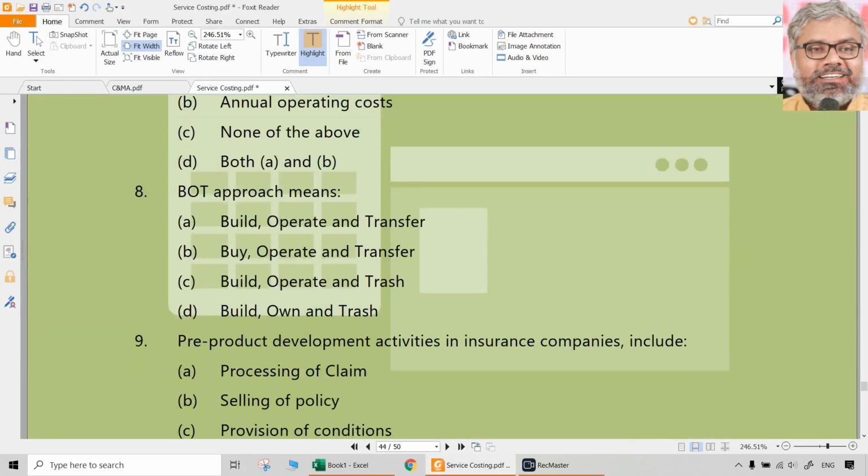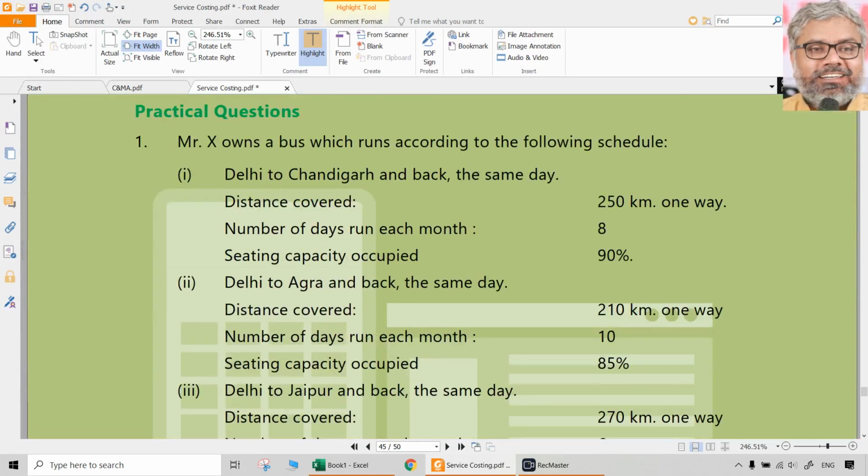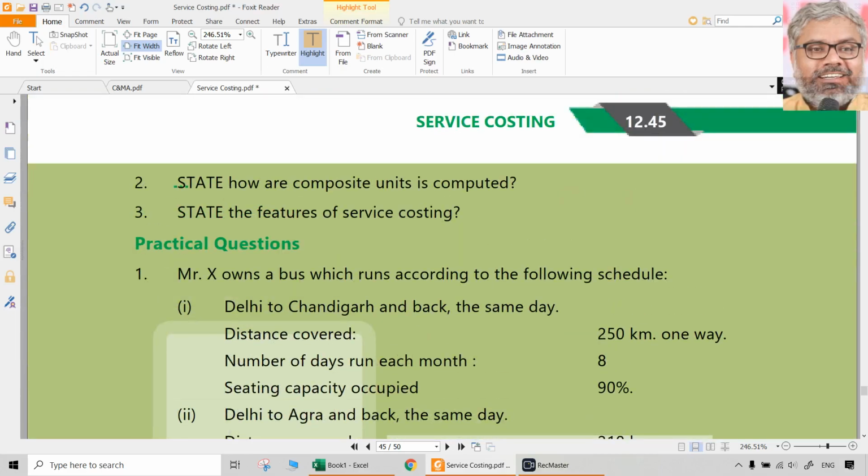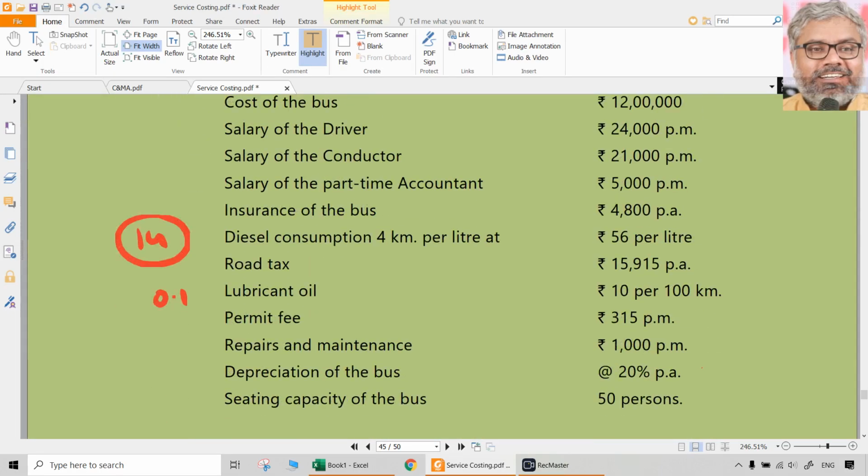service costing also. These two are again generic chapters where we should be able to solve any type of questions depending upon the data that is available to us.